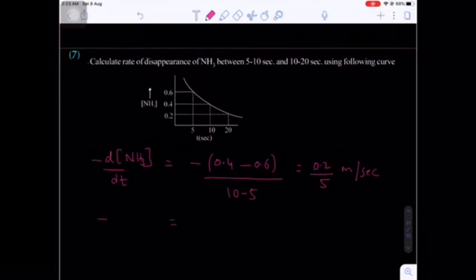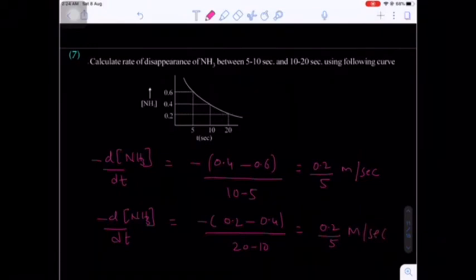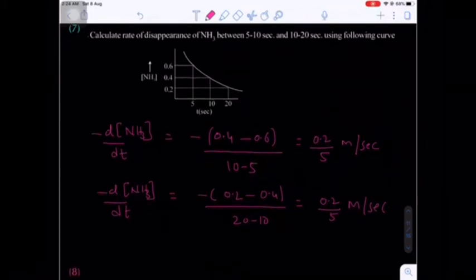Okay. Next one more time interval is there, that will be 10 to 20, where again the rate of disappearance of ammonia. For the 10 to 20 time interval, concentration at 20 seconds will be 0.2, at 10 seconds 0.4, again divided by 20 minus 10. Are you getting my point here? 0.2, 20 minus 10 will be 10. I think here it is 10.